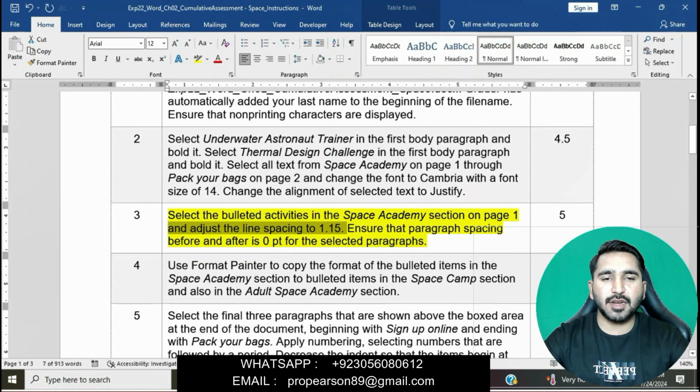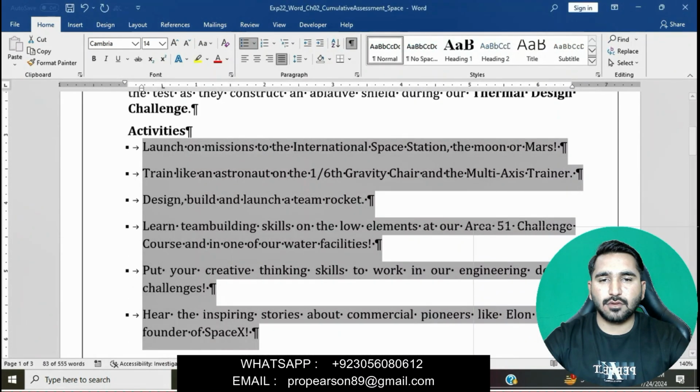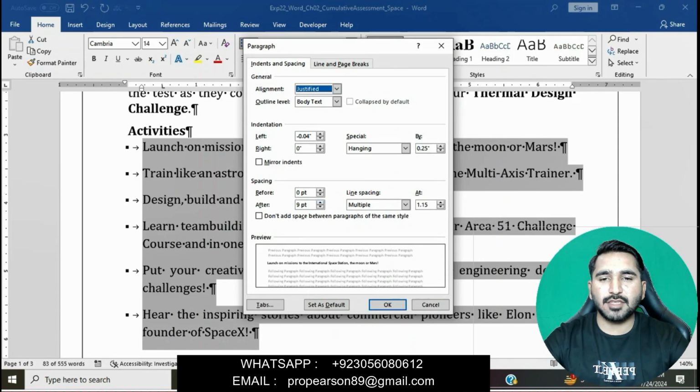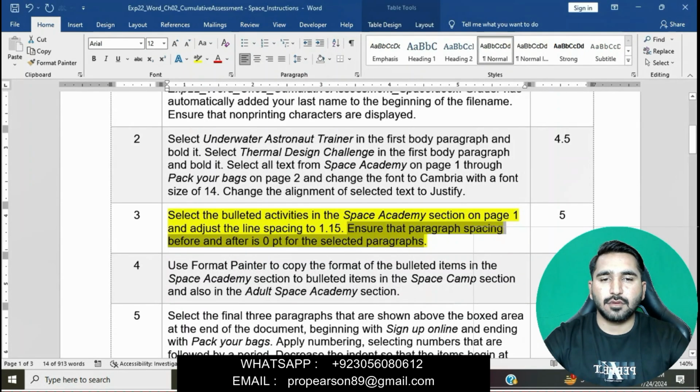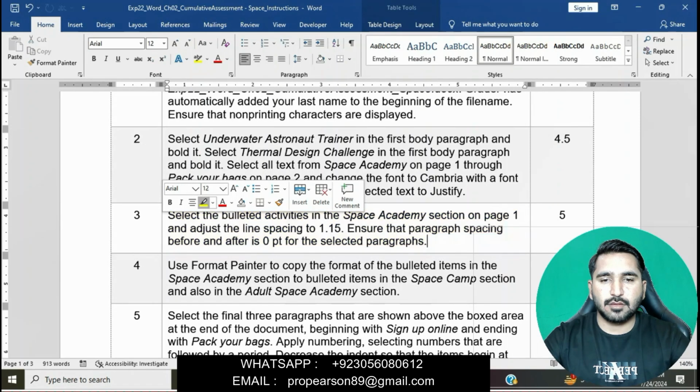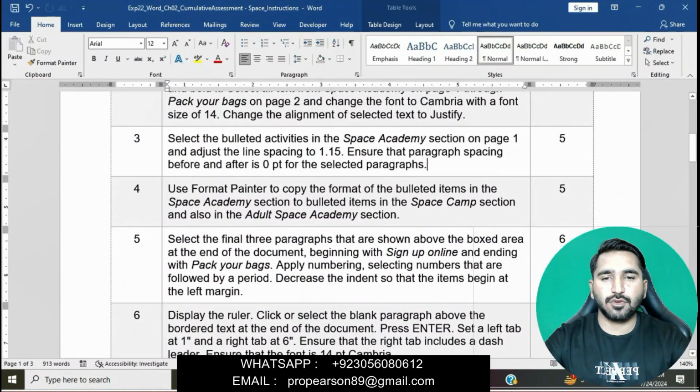Now ensure that paragraph spacing before and after is 0 point for the selected paragraphs. Okay, ensure that line spacing after and before is 0 point. We will select 0 point before and after. Okay, question is done now. Now moving on, question number 4.